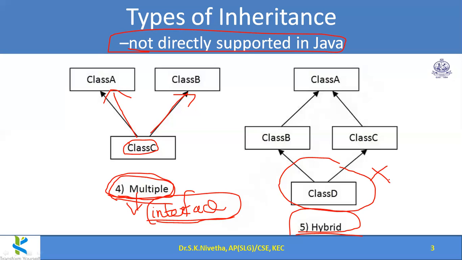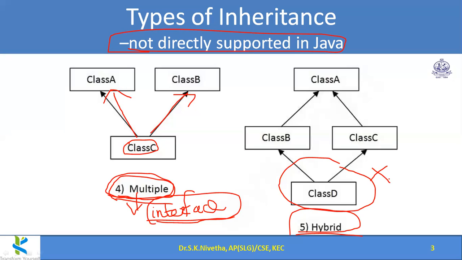Fourth type is multiple: superclass 1, superclass 2, for both there is one single subclass. That is multiple inheritance, not directly supported in Java. Fifth type is hybrid: a combination of hierarchical and multiple, or a combination of single and multiple. This type of hybrid is not directly supported in Java, because here also multiple inheritance is involved. So these are the types of inheritance.